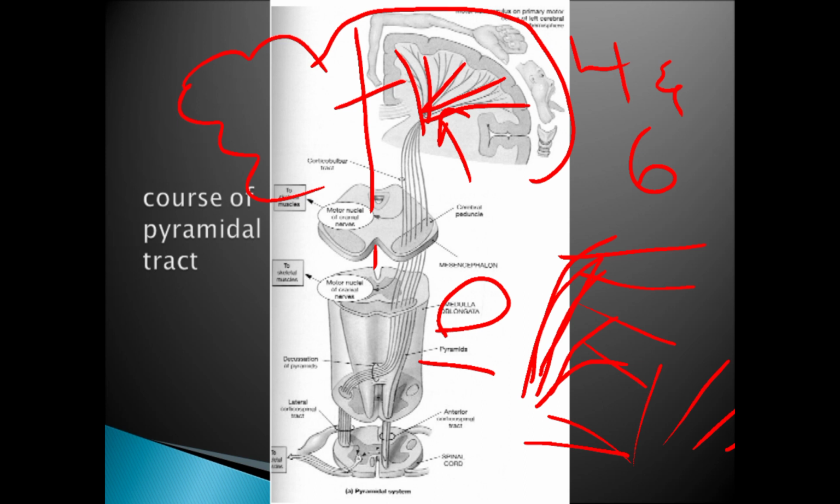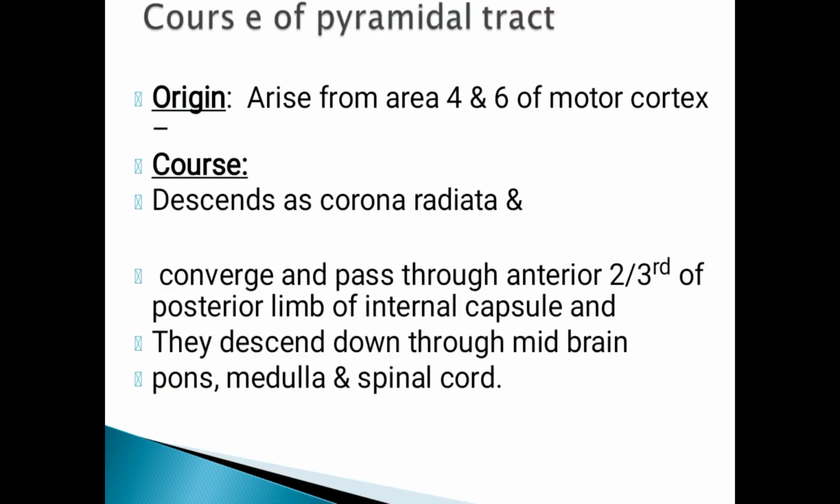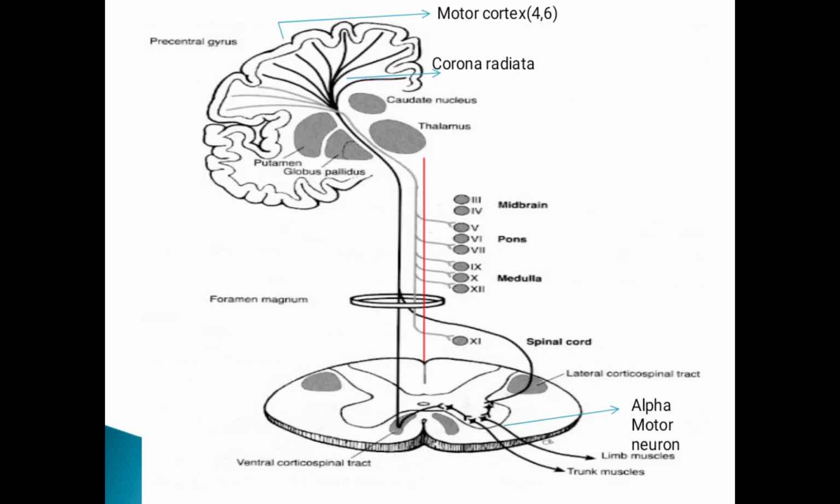Next, this 85% of the fibers will cross the midline, enter the opposite side, and form a lateral corticospinal tract. I will show another diagram. This is a little bit easier.